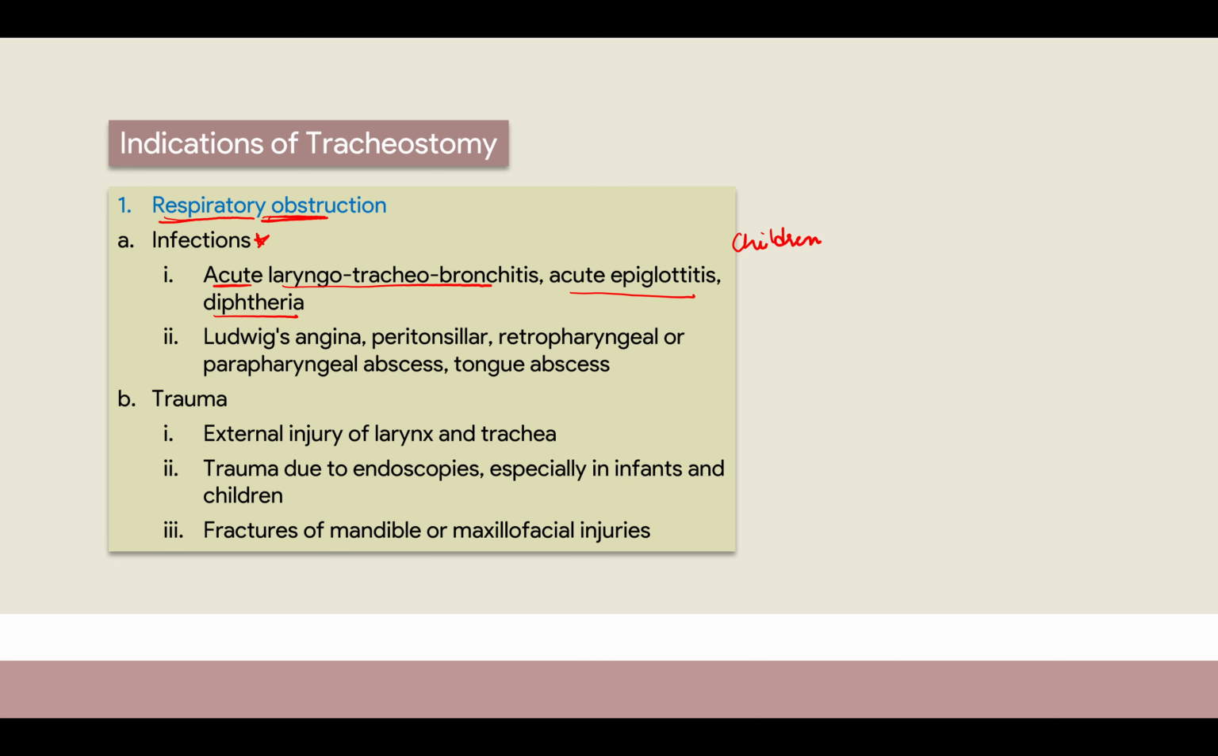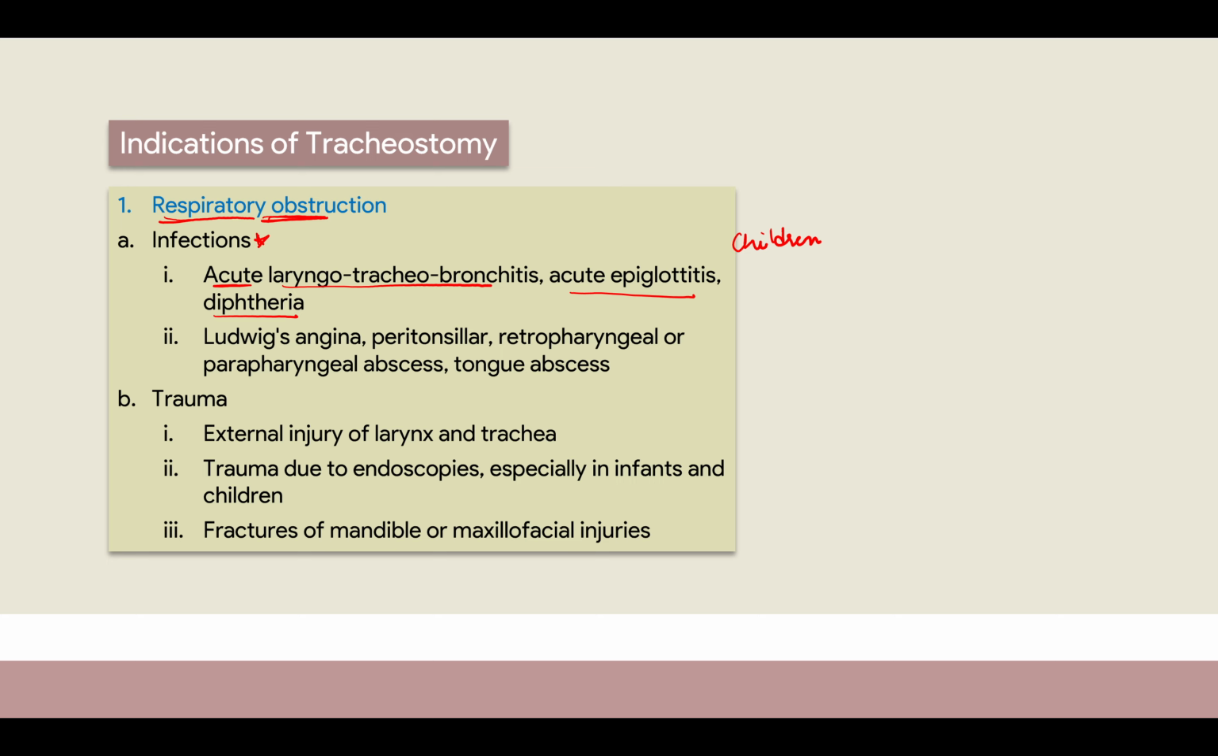Then we have Ludwig's angina. Here there will be complete cellulitis throughout. It will be so immense that all these spaces, your retropharyngeal spaces and parapharyngeal spaces, will be infiltrated by it. It is nothing but cellulitis of this area, but it can spread and cause obstruction. Why? Because it will compress your airway from this side, there will be constriction, and you will not be able to breathe.